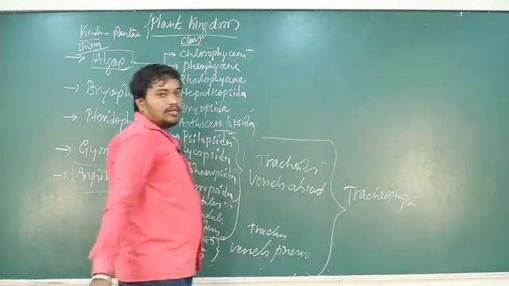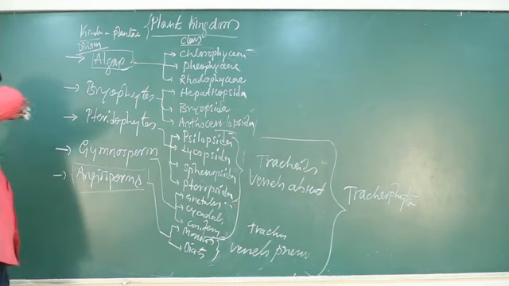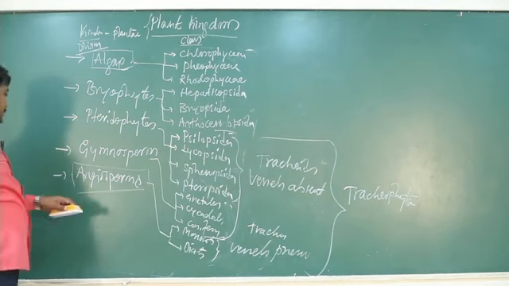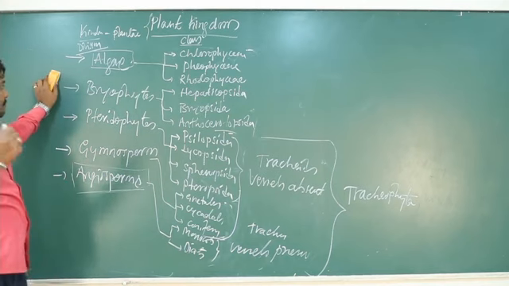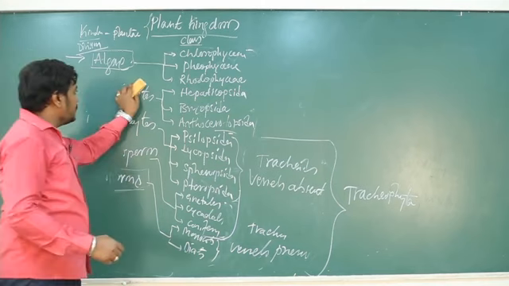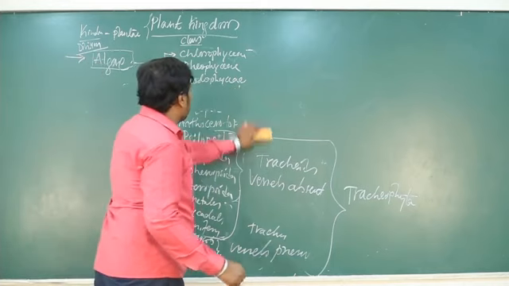Okay, so this is how we can classify the plants. So let me deal with the individual ones, like algae, bryophyte, pteridophyte, gymnosperms, with a little brief about their characters.